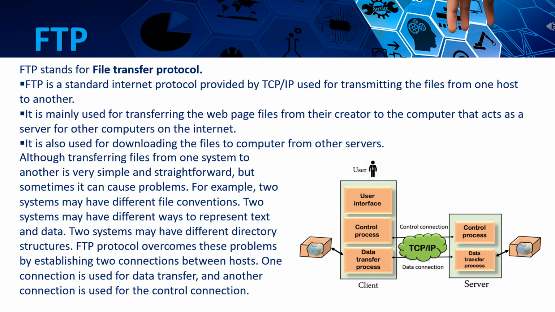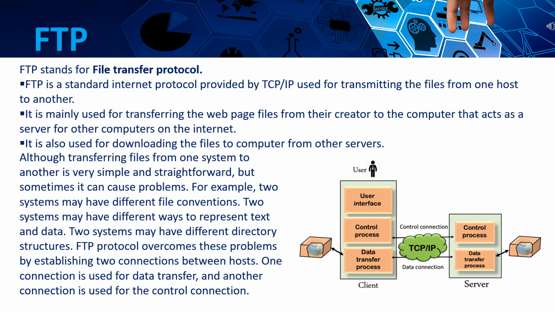Although transferring files from one system to another is very simple and straightforward, sometimes it can cause problems. For example, two systems may have different file conventions. Two systems may have different ways to represent text and data.